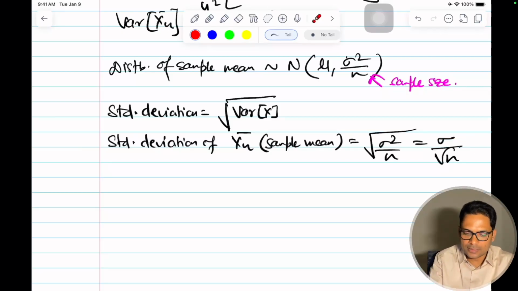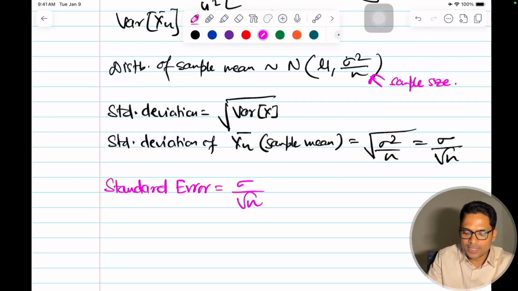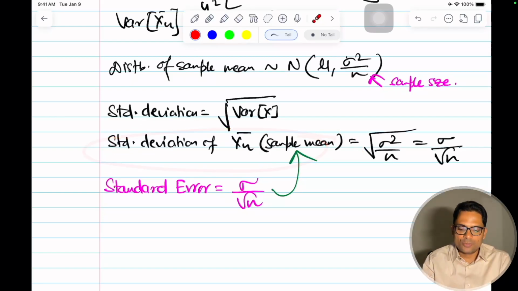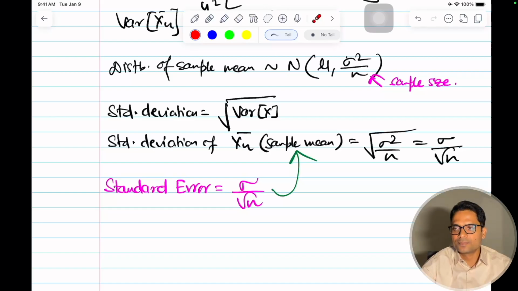And this in our context is called the standard error. This is also called standard error. This is equal to sigma by root n. That is the standard deviation of not the data but the sample mean, whose distribution is mu and sigma square by n. Variance is this. So the standard deviation of the sample means is known as standard error, that is given by sigma by root n. I hope that is clear.